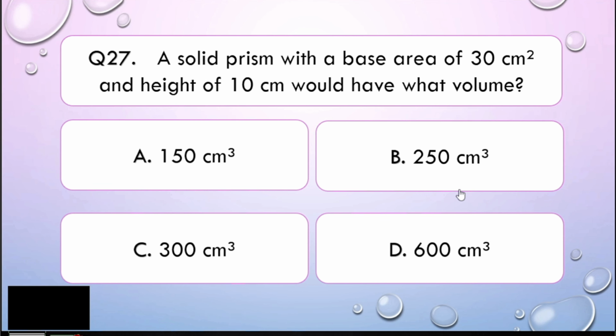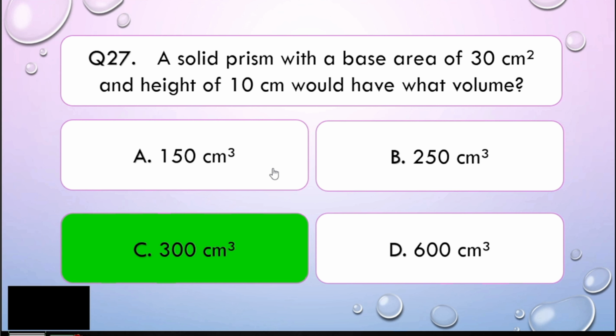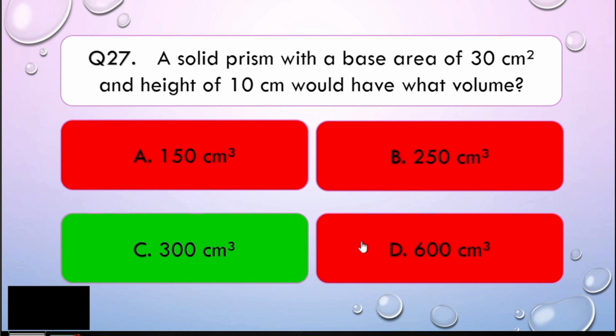Now, if you would ask me, can we consider the 1/3 here? Okay, the correct answer is no. Why? Because we are not talking about pyramid, we are talking about prism. So when we talk about prism, there is no 1/3 there. So you just use length times width times height, or you just get the base times the height. So the base times the height, that is 300. So therefore, the correct answer is C. Alright. Easy, right? Very easy, my dear math learners.